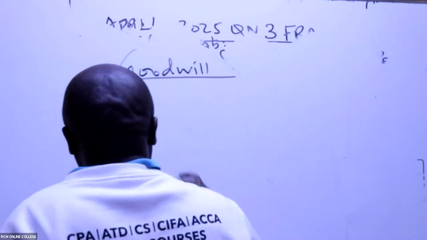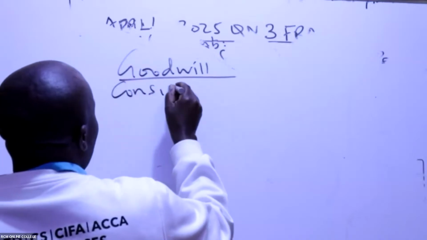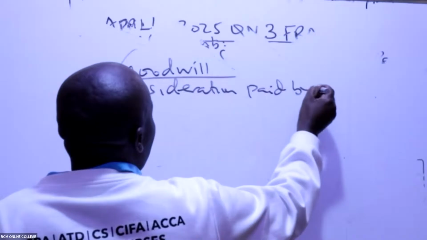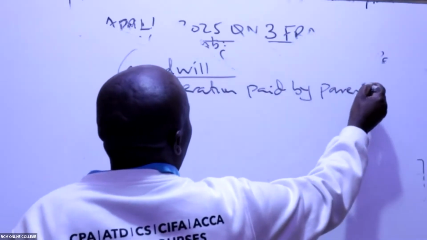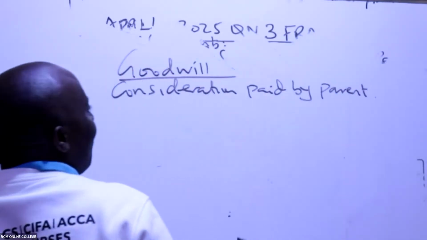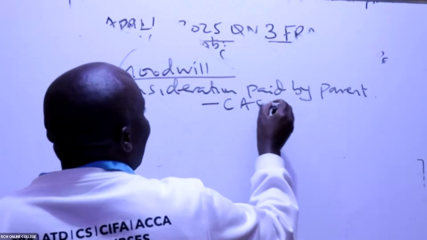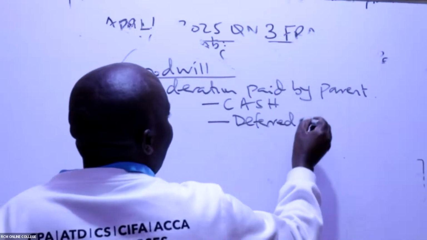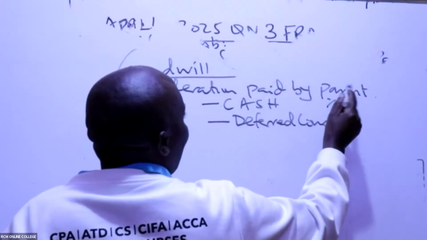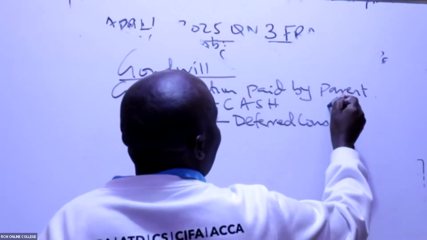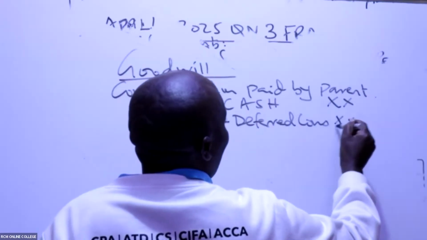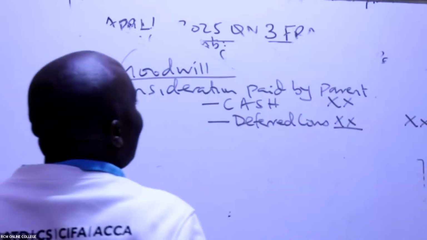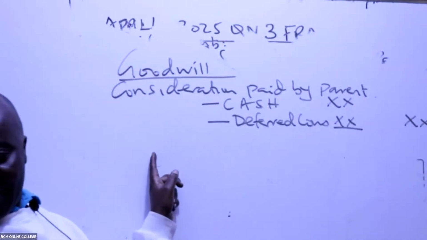To get goodwill, you look at consideration paid by parent. So this consideration paid by parent could have a cash element and a deferred consideration. You add deferred consideration like that, and you get the figure like that. So that is the consideration paid by the parent.